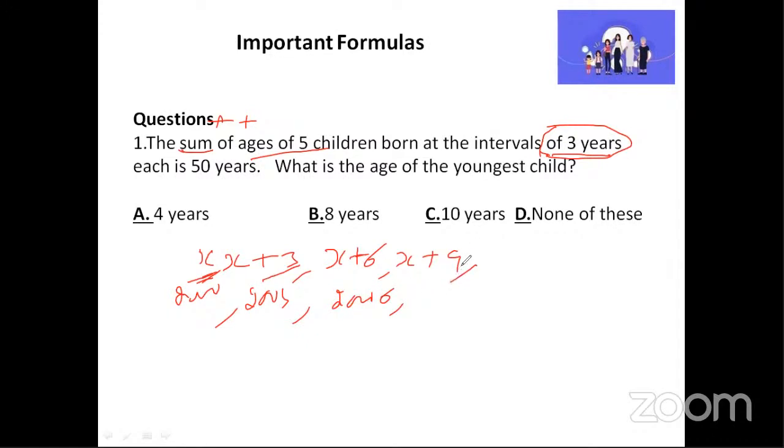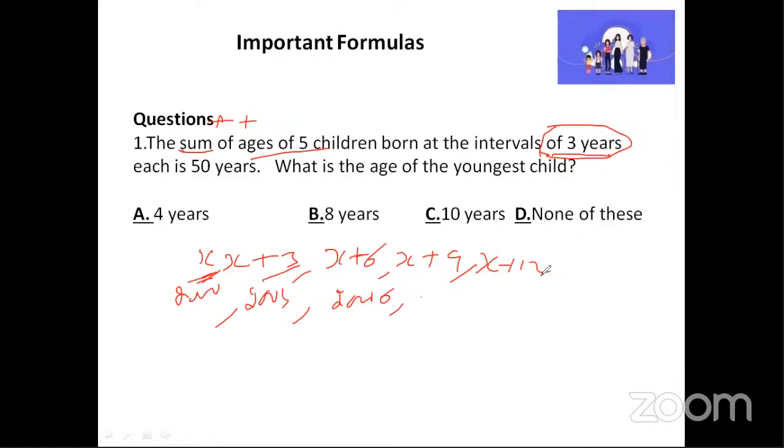What about the fifth child? Yes, can I have answers? X plus 12. Perfect, very good. So the fifth child is going to be x plus 12 years. I hope this part is clear now. So we have only 5 now. Amreen, we have only 5, so you need to stop at this point.